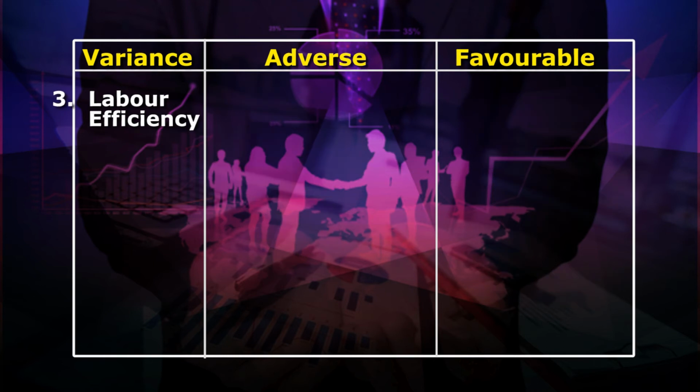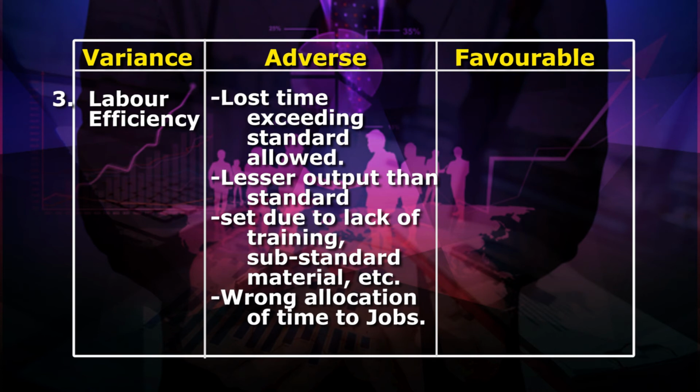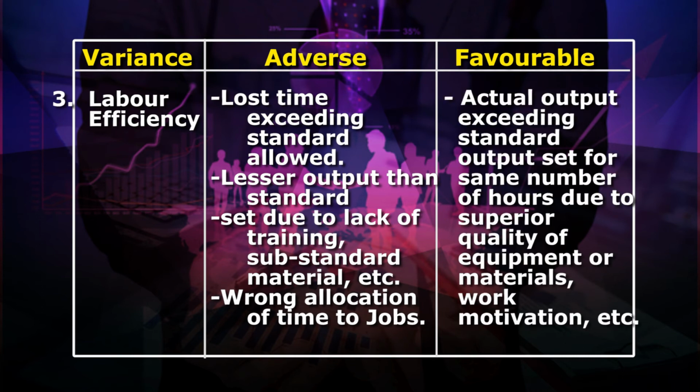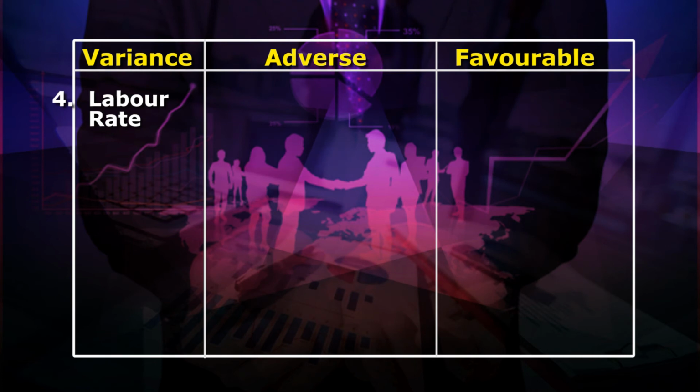For adverse labor efficiency variance: number 1, lost time exceeding standard allowed; number 2, lesser output than standard set due to lack of training, substandard material, etc.; or number 4, wrong allocation of time to jobs. For favorable labor efficiency variance: number 1, actual output exceeding standard output set for the same number of hours due to superior quality of equipment or materials, work motivation, etc. For adverse labor rate variance: number 1, only due to increase in rate of pay.